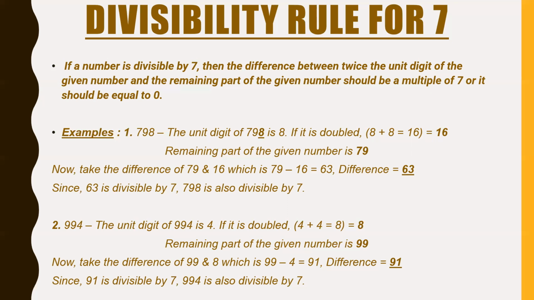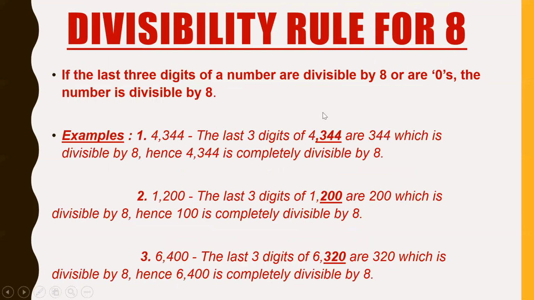Now, the divisibility rules of 8, 9, 10 are completely easy, so let's go through them quickly. Divisibility rule for 8: if the last 3 digits of a number are divisible by 8 or are zeros, the number is completely divisible by 8.